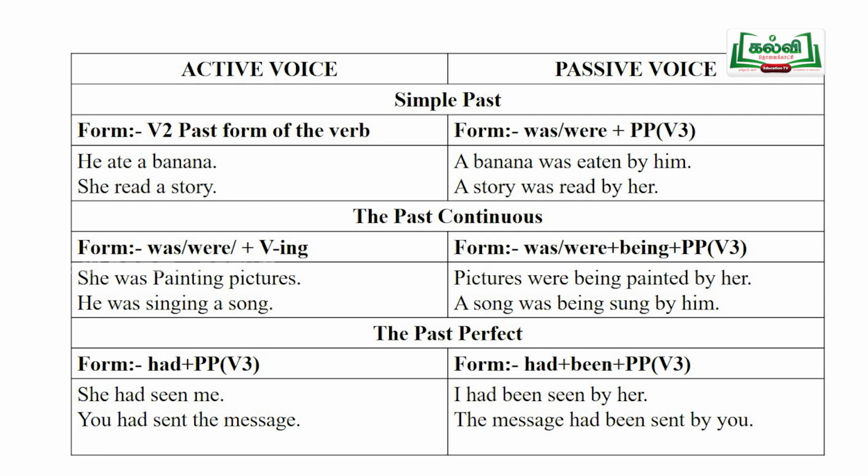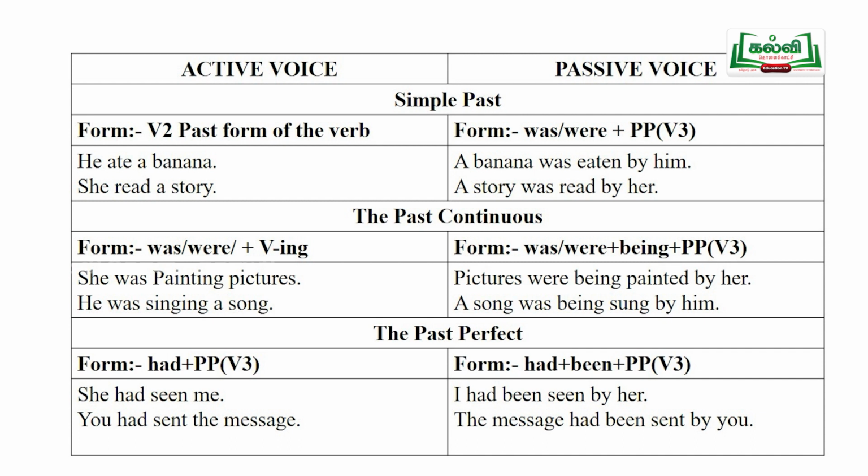So, how can we change it into the passive voice, she had seen me? Here the answer is: I had been seen by her.